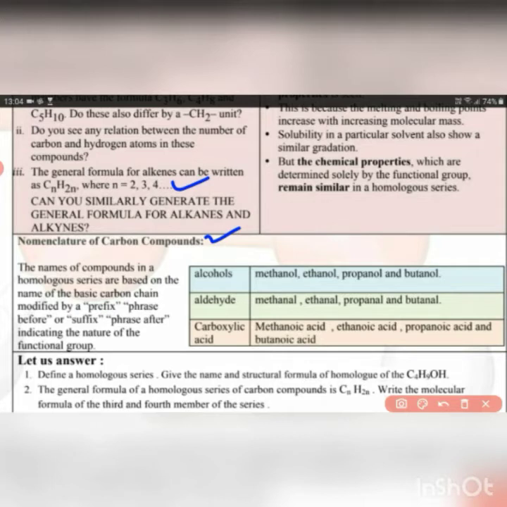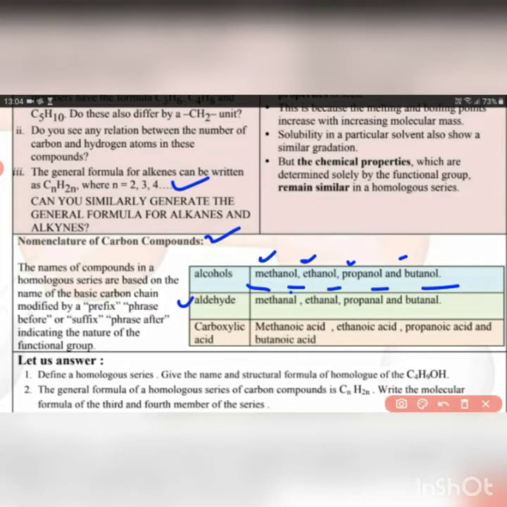To give the nomenclature, in these carbon chains, the prefix remains the same. Prefix means the first part of the name, but the second part, that is the suffix, changes depending upon the functional group present. So in case of alcohol, the prefix is the same, methanol, ol. At the end we are seeing OL. OL refers to alcohols: methanol, ethanol, propanol, butanol.